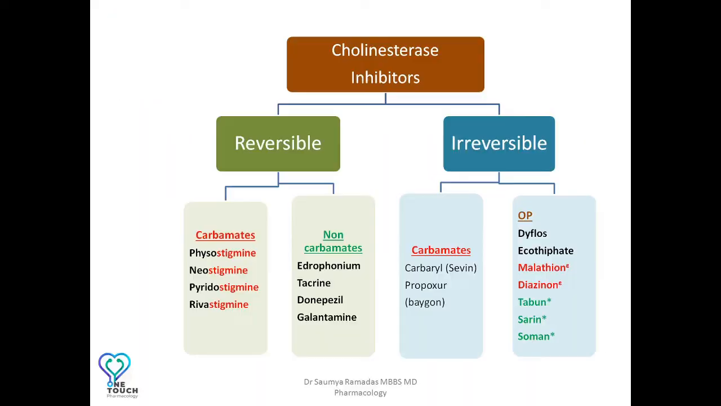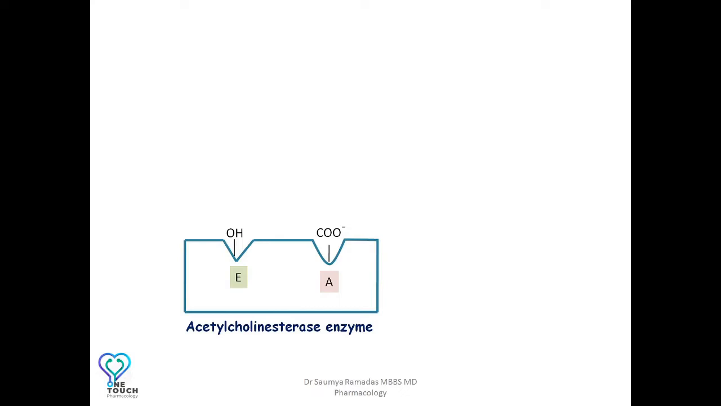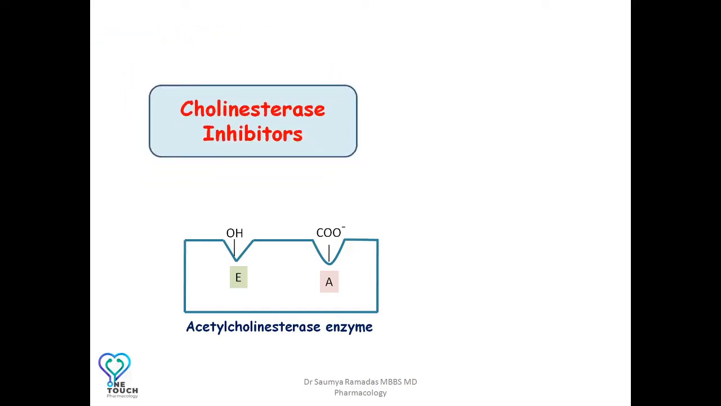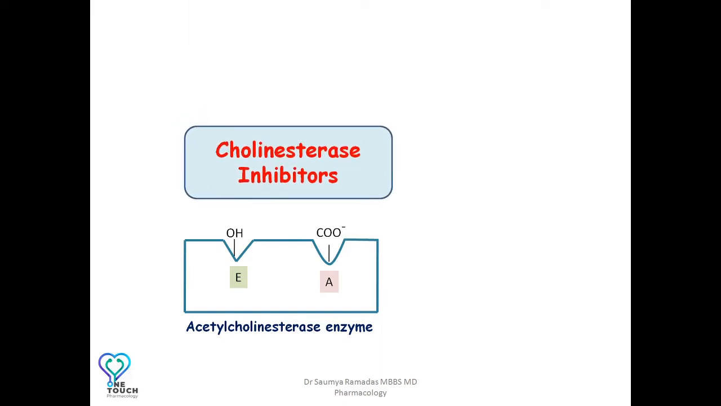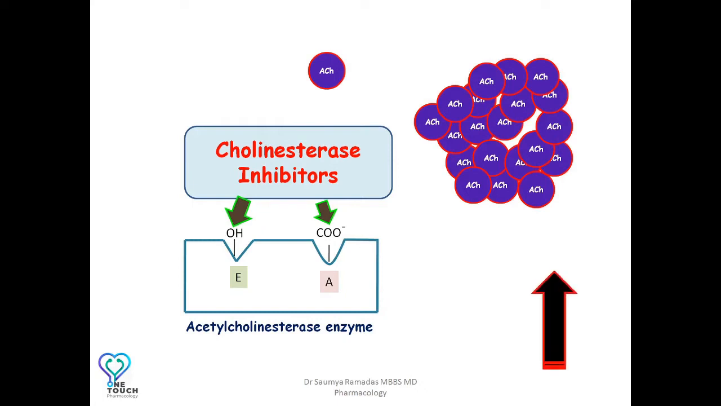Cholinesterase inhibitors. This is a schematic representation of the cholinesterase enzyme. In a previous video, I have mentioned how cholinesterase enzyme hydrolyzes acetylcholine. The link to the video is given in the description box. Cholinesterase inhibitors can either act on the esteratic site or the anionic site, or both, and inhibit the cholinesterase enzyme. Thus, acetylcholine escapes metabolism and its level starts to build up in the body.